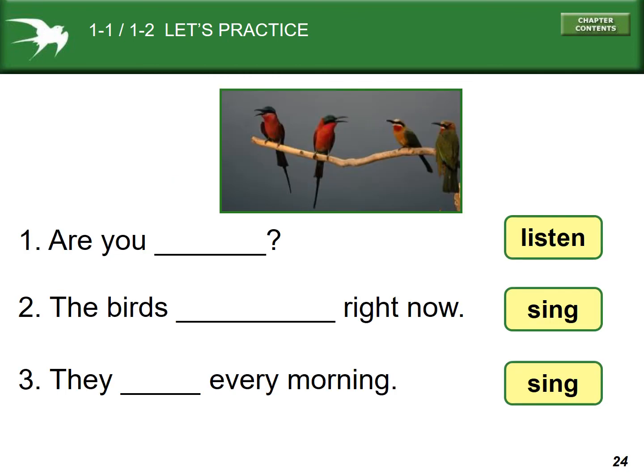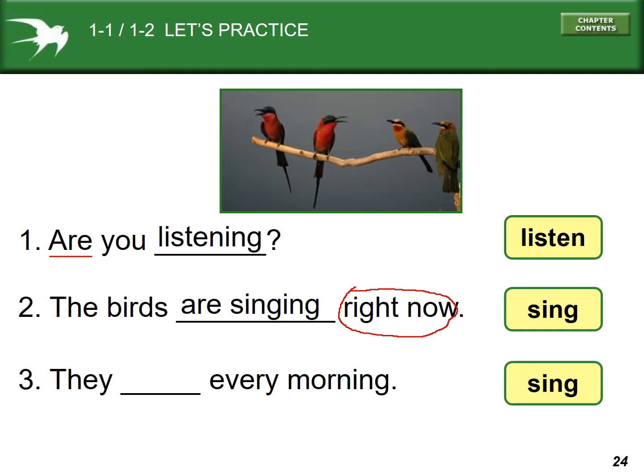Let's try these. Are you what? We see a form of the be verb, so it should be with ing. Are you listening? The birds blank right now. They are singing right now. And every morning talks about a usual habit, so they sing every morning.